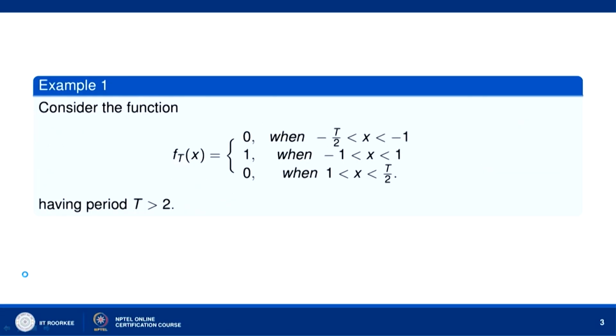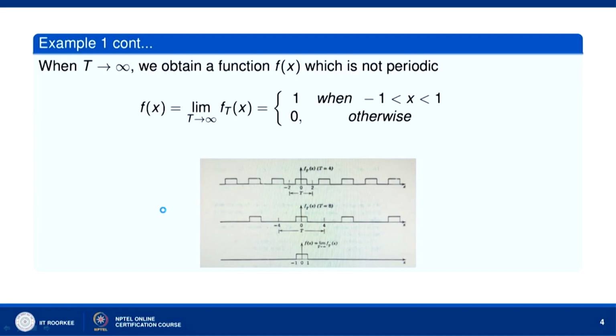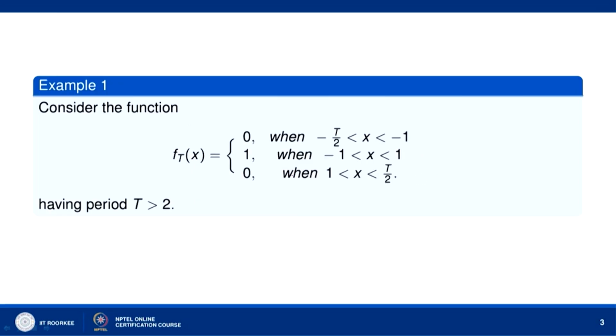So, consider this function f_T(x) equal to 0 over the interval minus T/2 to minus 1, 1 when minus 1 is less than x less than 1, and 0 when 1 is less than x less than T/2, and let us assume that T is greater than 2. So, we have this graph. This is the graph of f_T(x) when we take T equal to 4. We are taking this example for values of T more than 2. So, let us first consider the special case when T is equal to 4.